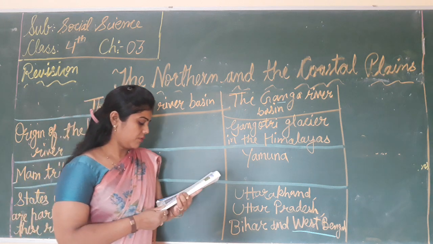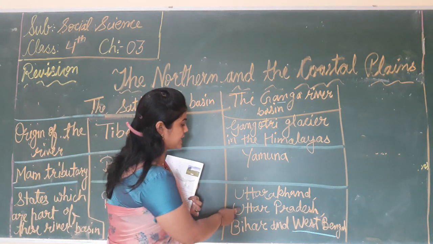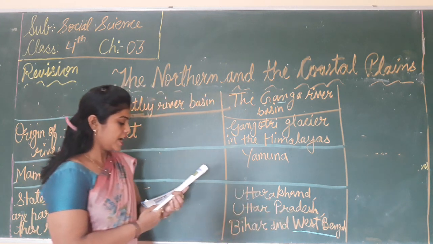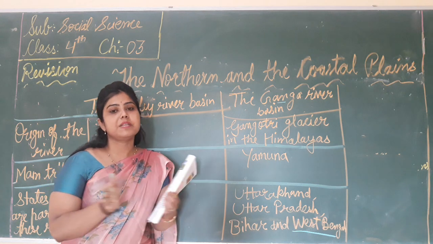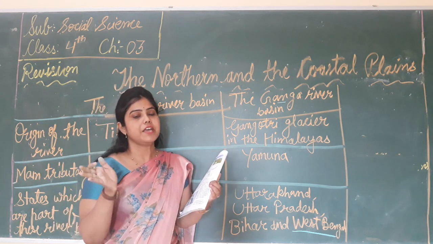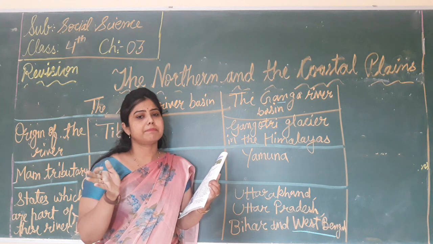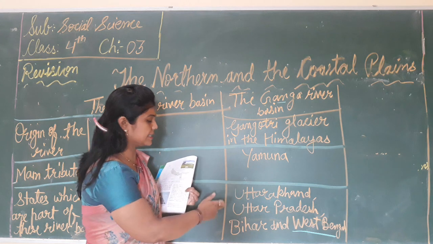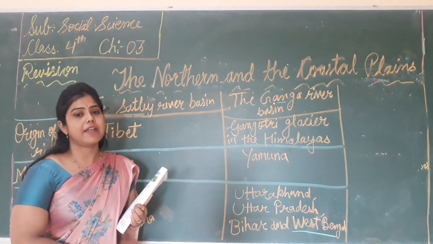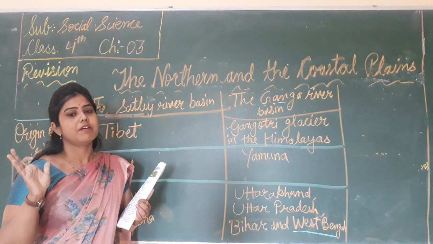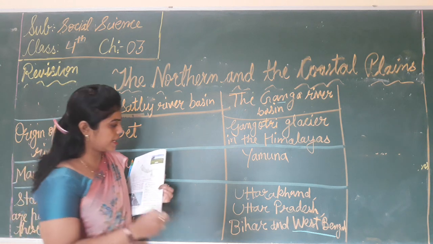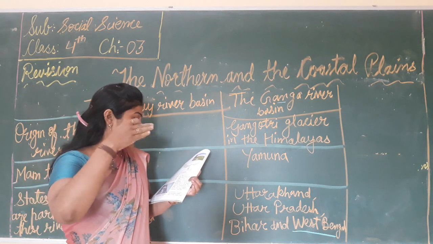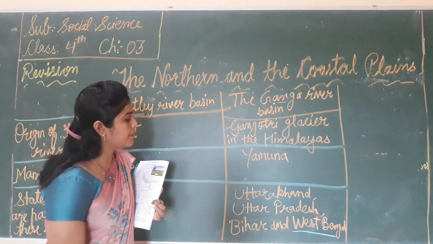So what are the branches of the river Ganga in West Bengal? In West Bengal the river is split into two branches: one is the river Hooghly and one is Padma. When it enters Bangladesh, it is called Padma.